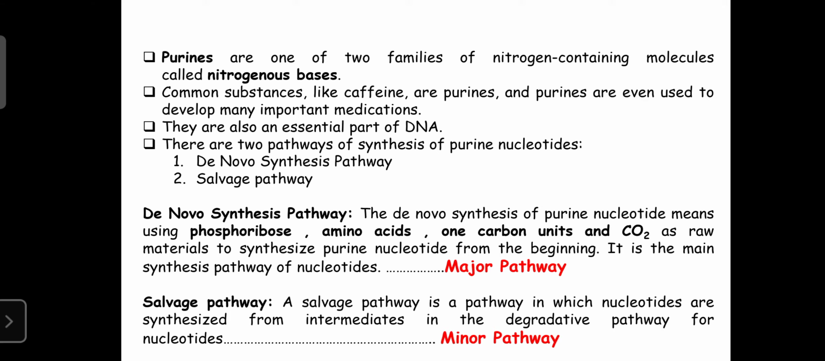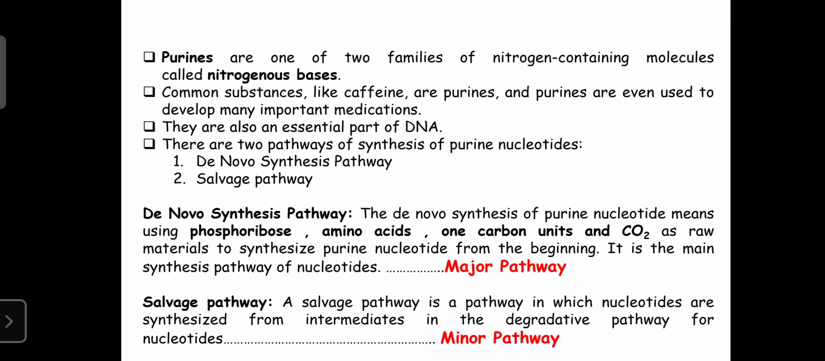Common substances like caffeine are purines. Whatever caffeine you take from coffee, tea, or chocolate, that caffeine is also a purine derivative. Like that, the purine is also utilized for the development of drugs like theophylline. These are used in the treatment of asthma or bronchial asthma. These are all derivatives of purines, or derivatives of caffeine. So purine derivatives are also used in the development of many medications.